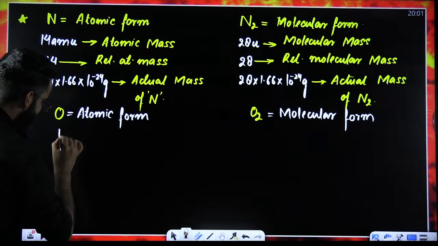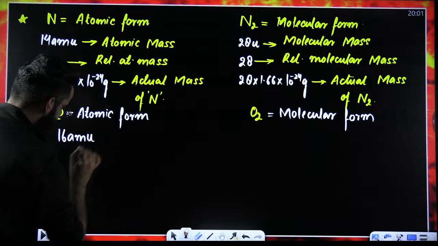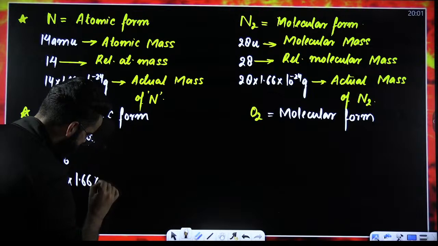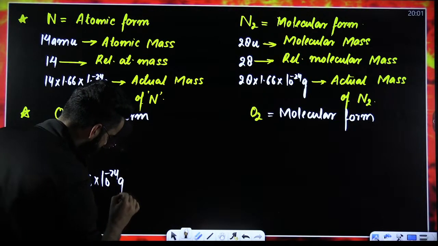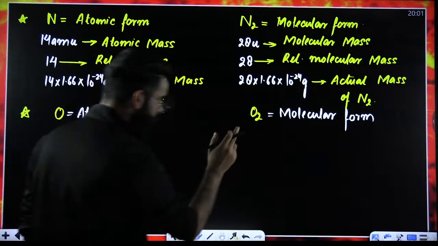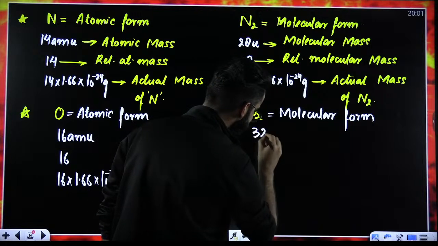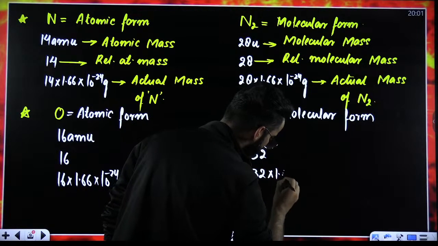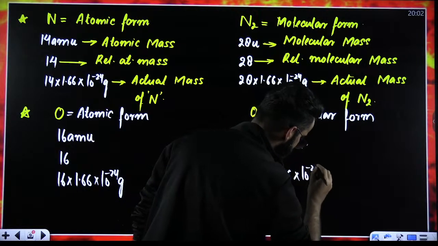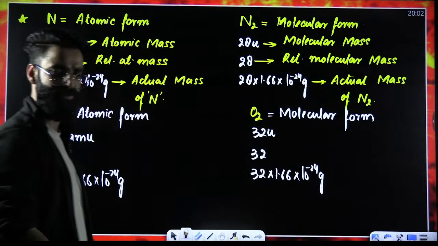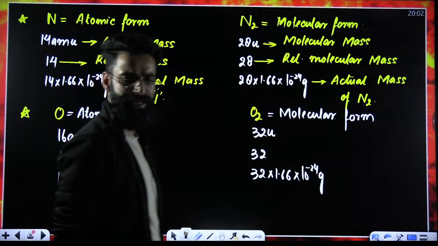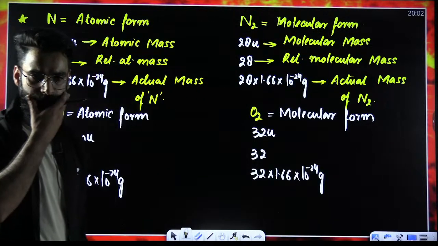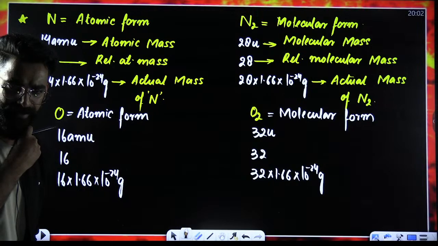See, first thing I'm writing 16 AMU. Second term I'm just writing 16. Third term I'm writing 16 multiplied by 1.66 into 10 raised to the power minus 24 grams. Three terms. Now, 16 multiplied by 2 is 32. So 32u. Second term, just 32. Third term, 32 multiplied by 1.66 into 10 raised to the power minus 24 grams. Tell me the meaning of all these things quickly.